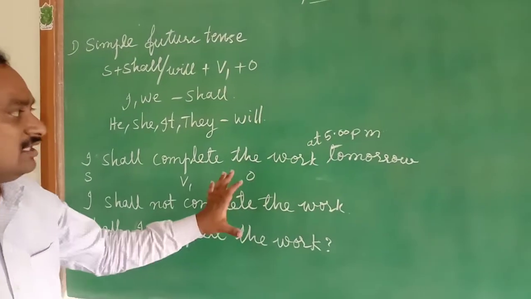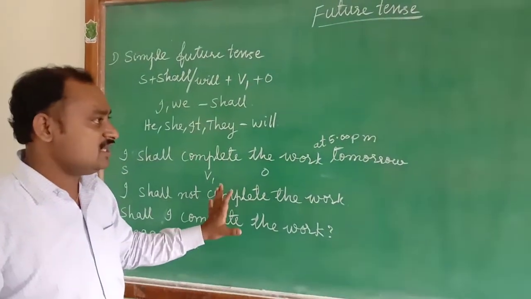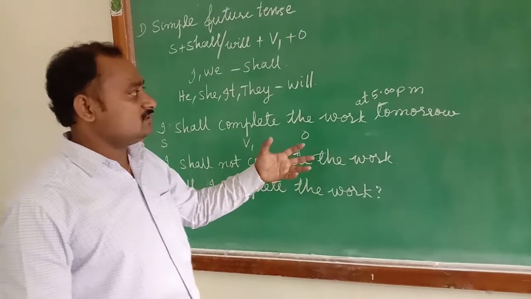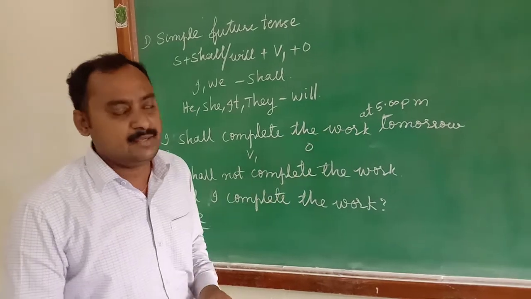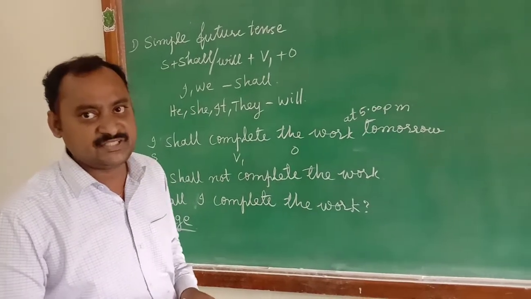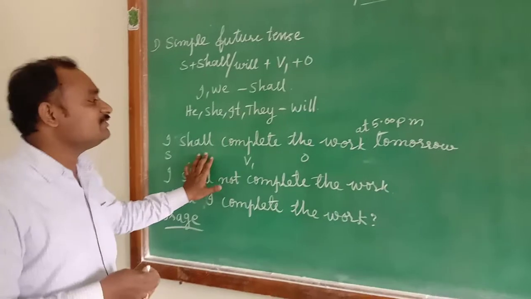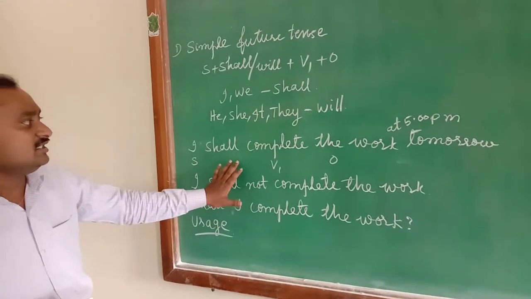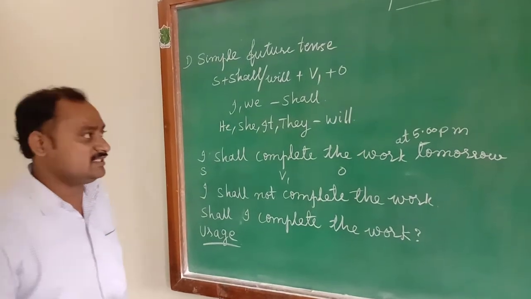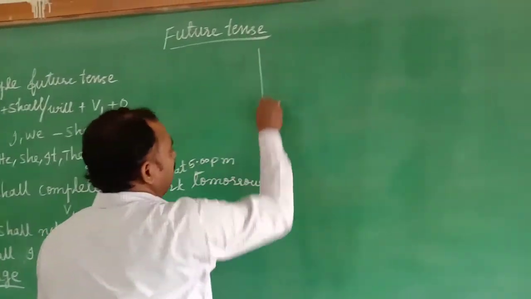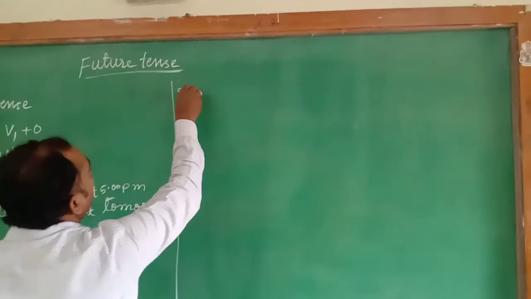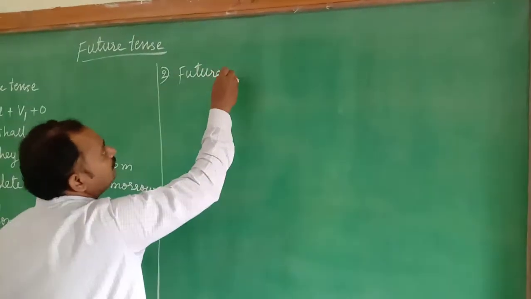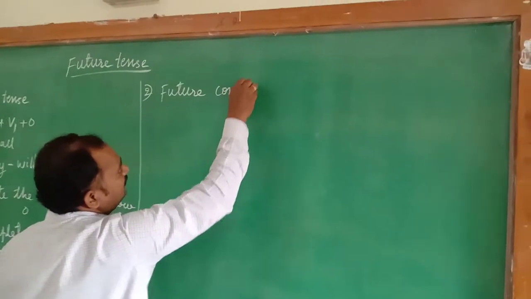Tomorrow. Means here we are mentioning the specific time and also the specific situation. That is to describe this kind of actions which will happen in the future. To describe this kind of action, we will use the simple future tense. Now, future continuous tense.